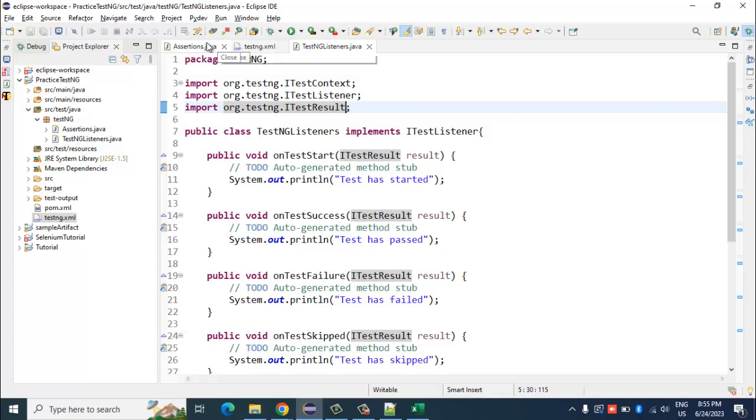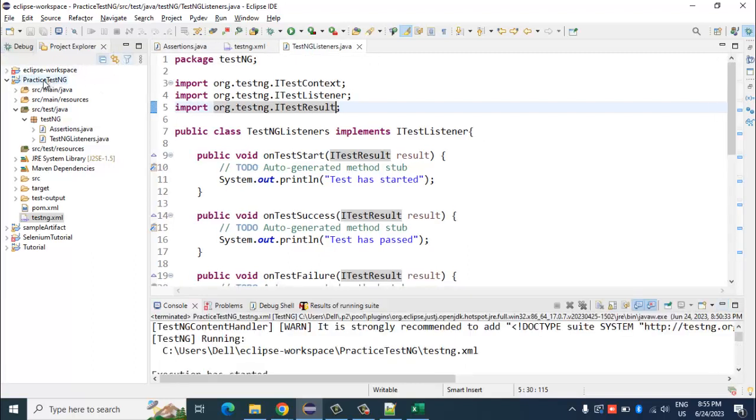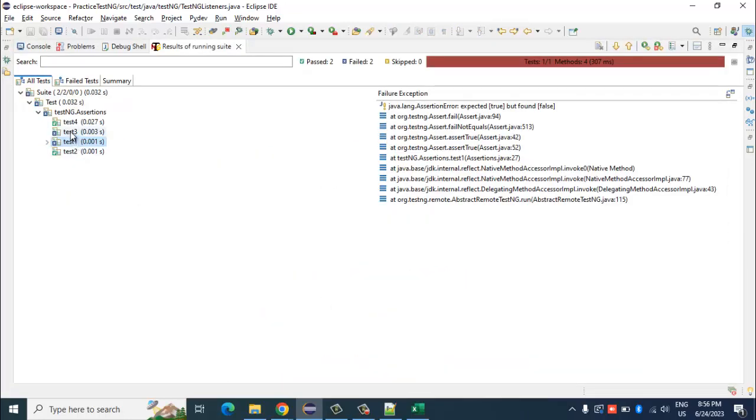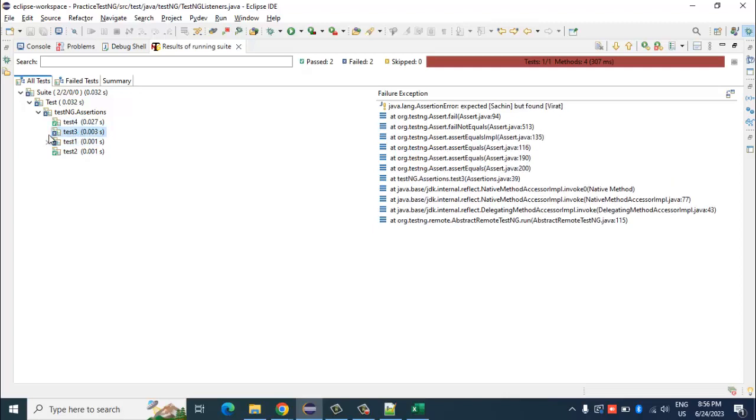So for example, here we had seen, let me maximize again, test 3 and test 1 have failed, right? So in one execution itself, it has marked this as failed. But if I use this retry mechanism, and say the retry count here is 3, it will retry 3 times.